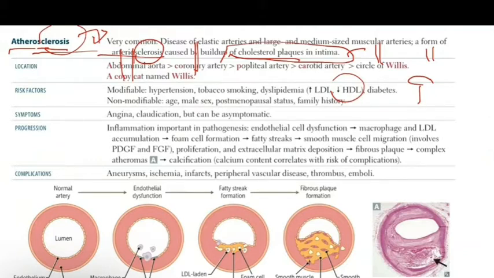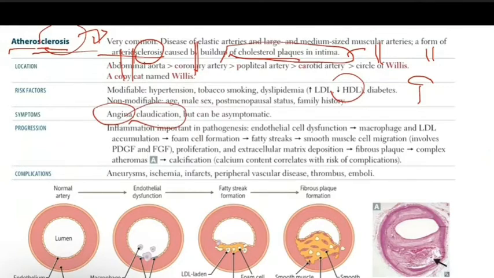As we say, atherosclerosis can affect the abdomen and can affect the coronary arteries. If you have atherosclerosis in the coronary arteries, this will lead to angina. And also, you will have ischemia in the organs of the body, depending on which artery is affected. So you could have angina, you could have claudication if it affects the popliteal artery.